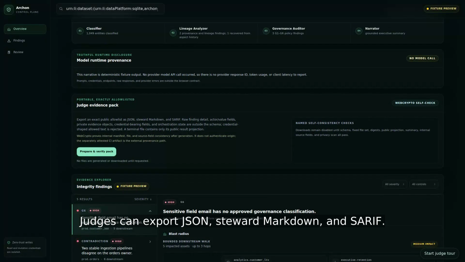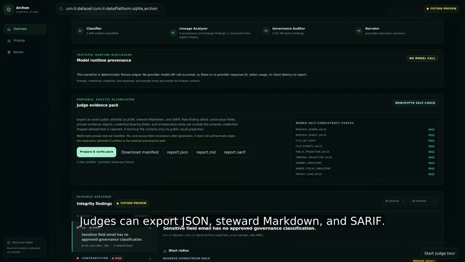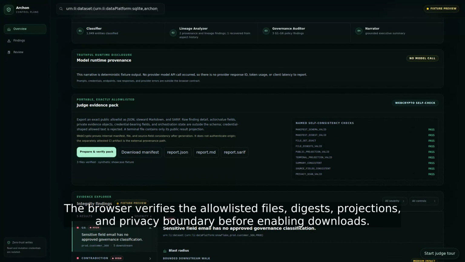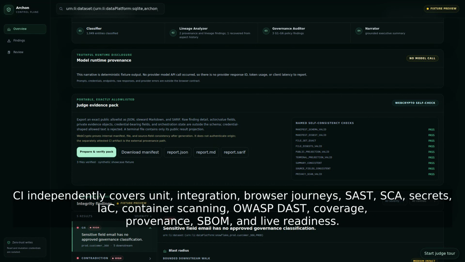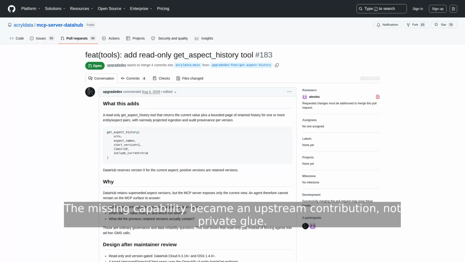Judges can export JSON, steward Markdown, and SARIF. The browser verifies the allowlisted files, digests, projections, and privacy boundary before enabling downloads. CI independently covers unit, integration, browser journeys, static analysis, dependencies, secrets, infrastructure, containers, OWASP dynamic testing, coverage, provenance, SBOM, and live readiness. The missing capability became an upstream contribution, not private glue.